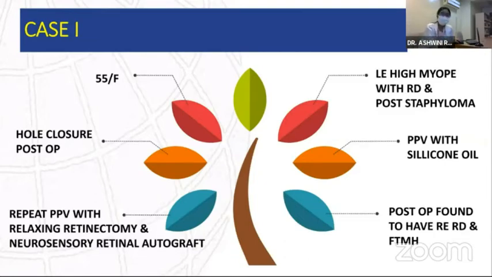The graft was mobilized towards the macular hole under perfluorocarbon liquid without lifting, to prevent accidental flipping of the graft.